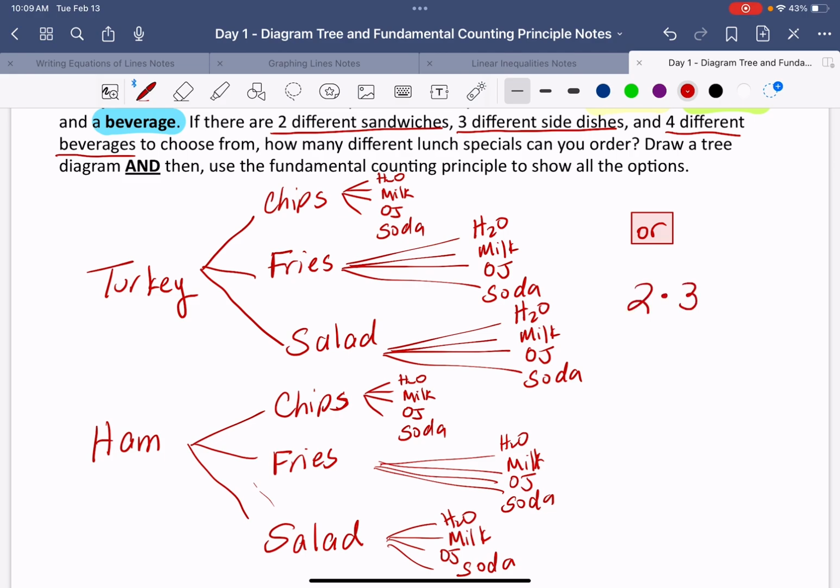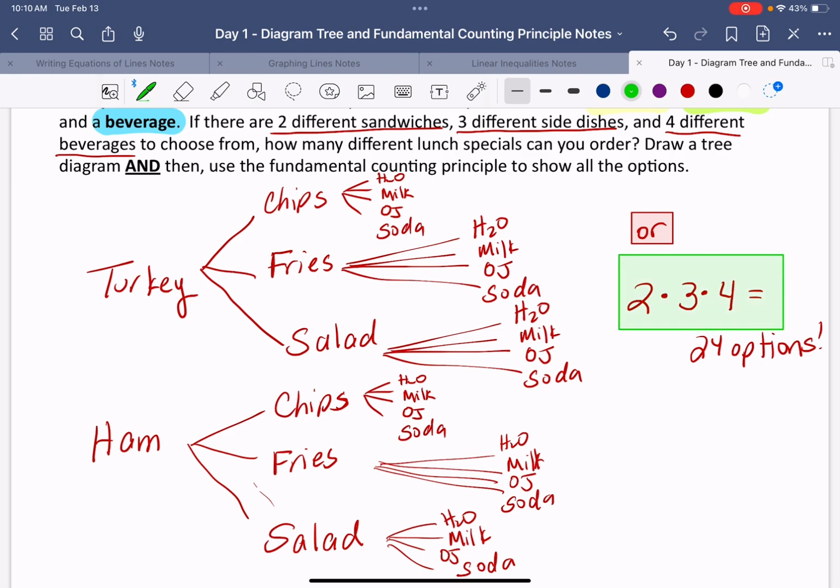Times 3 side dishes times 4 drinks. If you plug that in your calculator, you get 24 options. Ta-da! Just like that. So super easy when we use the fundamental counting principle.